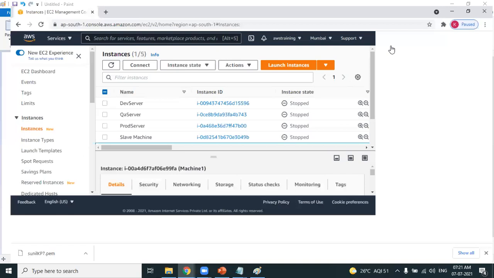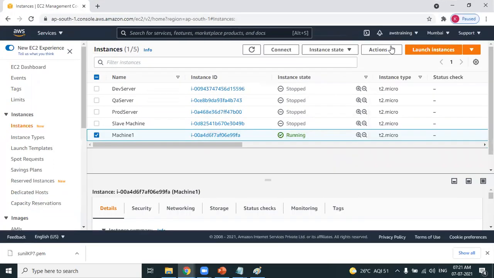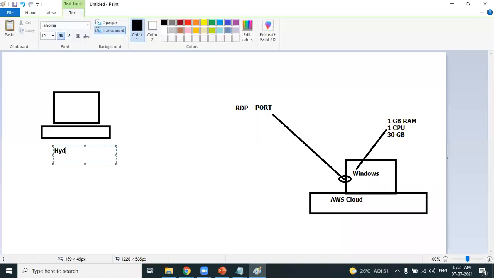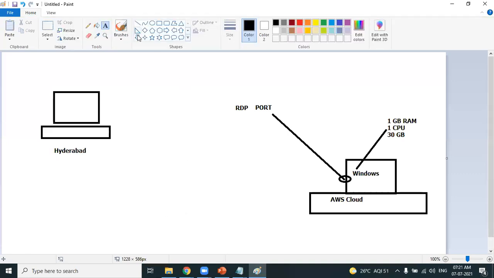Can you see the dashboard? Friends, I hope you can see the dashboard. It's very obvious. This Windows machine which you have created is in the Mumbai data center. Fine, very good. So we have created a Windows machine in the Mumbai data center. I am from Hyderabad. But I want to connect.